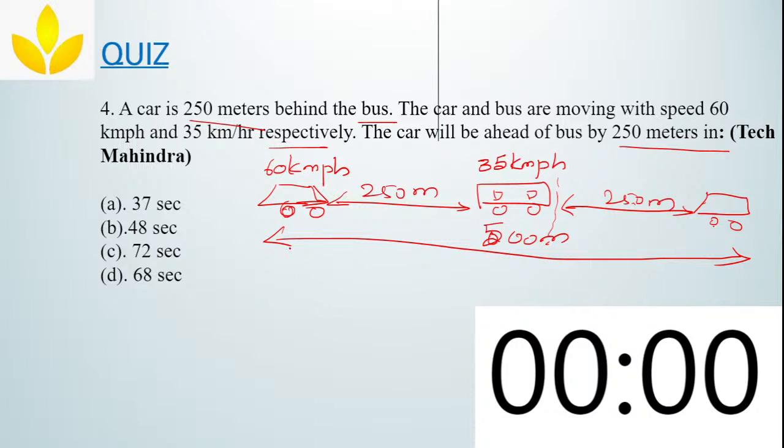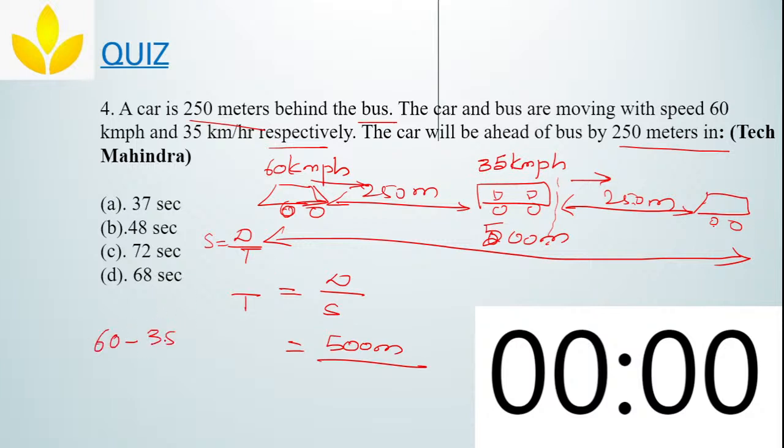Next. So now I know how much distance it has to travel. What is the question? They are asking us to find the time. The basic formula: speed equals distance divided by time. According to this, time is equal to distance divided by speed. Now what is the distance? 500 meters. Now how about the speed? How will you find it? The car and the bus are both traveling in the same direction, so you will take a relative speed. Relative speed means you subtract 35 from 60. So 60 minus 35, how much is it? 25. So 25 km per hour is your speed.